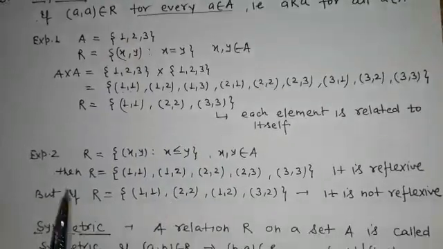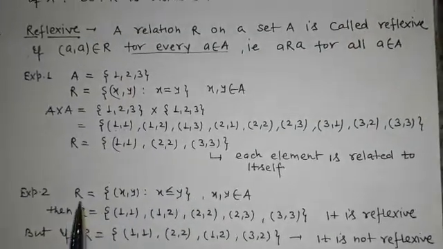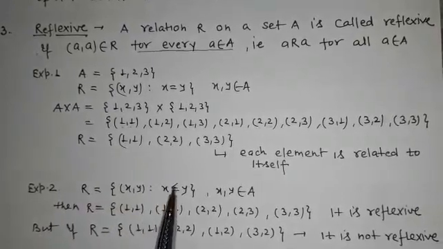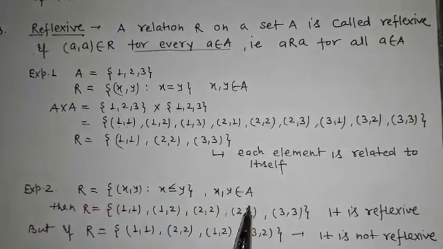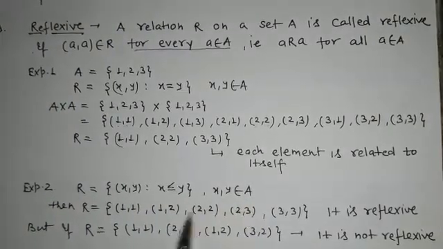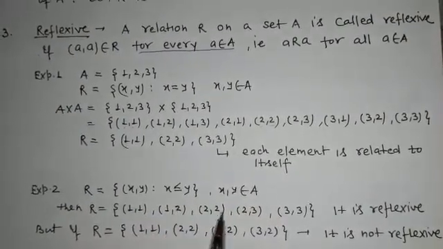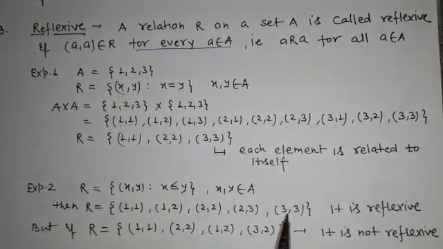For example, number 2: let relation R is equal to {(x, y) such that x is less than or equal to y, x, y in A}. Then R is equal to {(1,1), (1,2), (2,2), (2,3), (3,3)}.